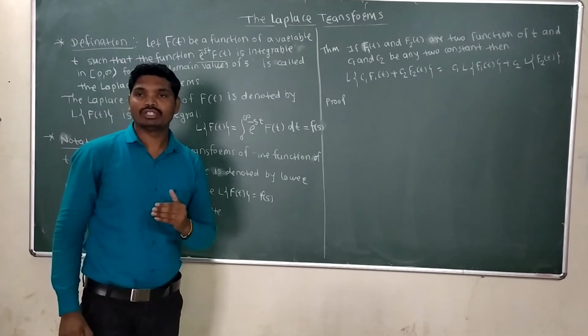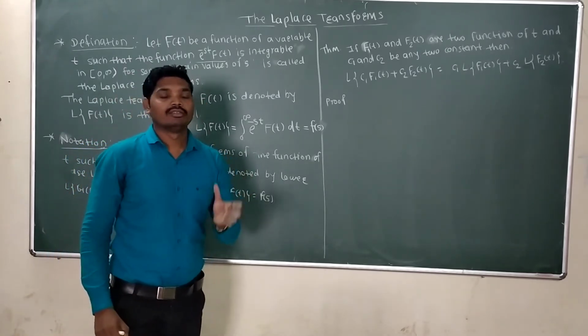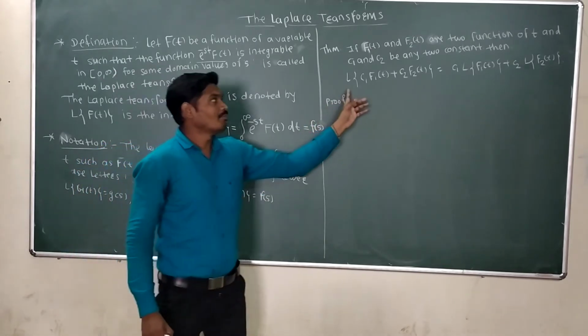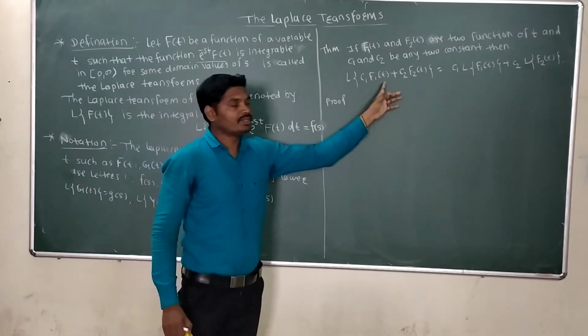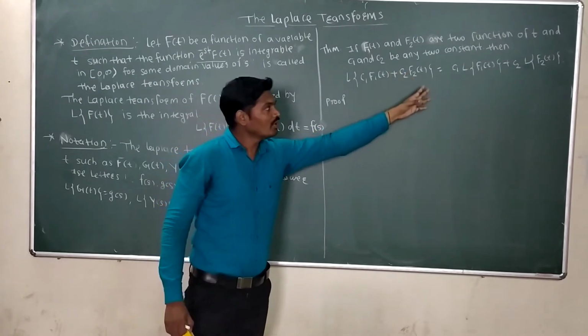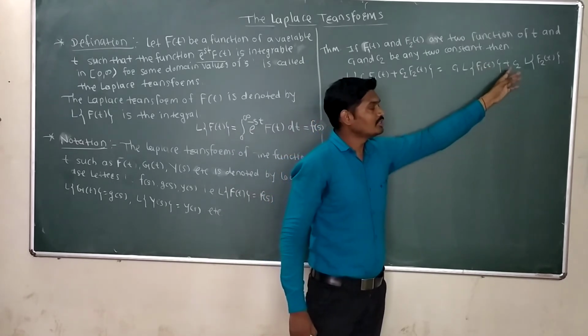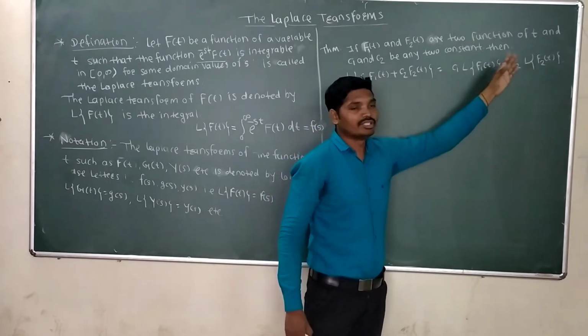We have to show that Laplace transform of c1 f1 of t plus c2 f2 of t is equal to c1 times Laplace transform of f1 of t plus c2 times Laplace transform of f2 of t.